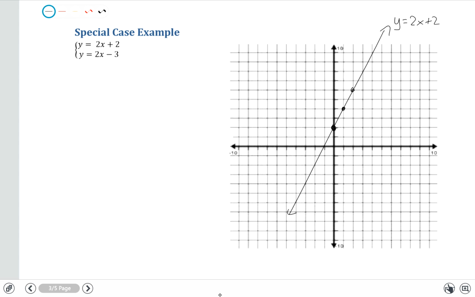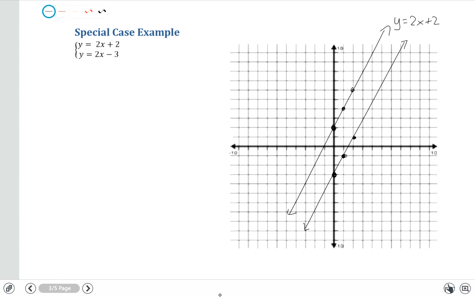Now we have this other equation, y = 2x - 3. We need to graph that one. So it has a y-intercept of negative 3. So I'm going to go ahead and go down here to negative 3 and make a point. And we have a slope again of 2. So that's up 2 over 1. Up 2 over 1. Got several points now that I can connect the dots with. So let's line that up, and we'll draw the equation of that line.